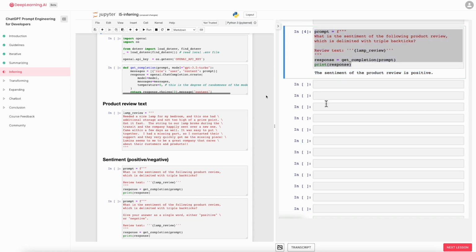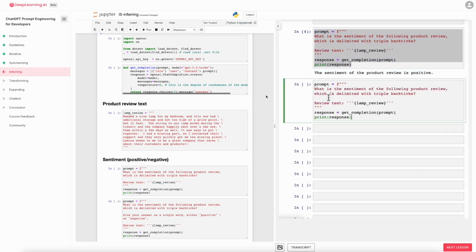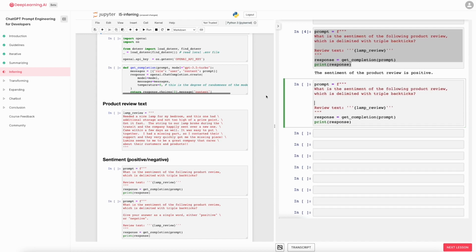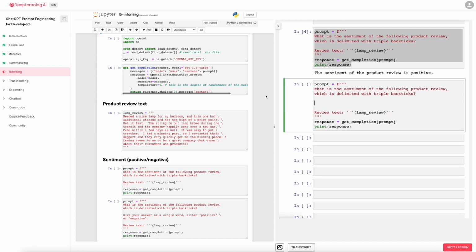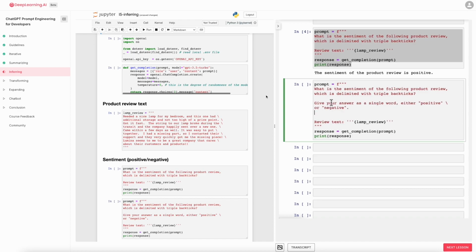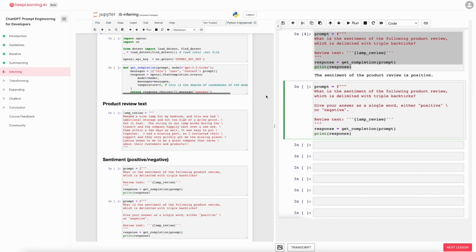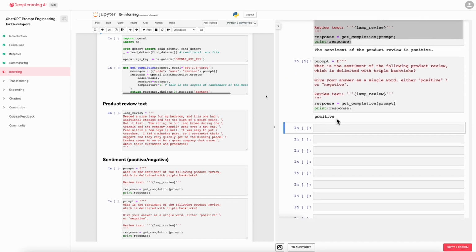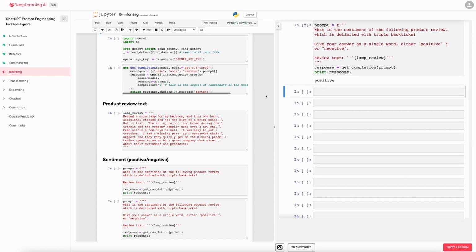If you wanted to give a more concise response to make it easier for post-processing, I can take this prompt and add another instruction to give your answers as a single word, either positive or negative. So it just prints out positive like this, which makes it easier for a piece of text to take this output and process it and do something with it. Let's look at another prompt.